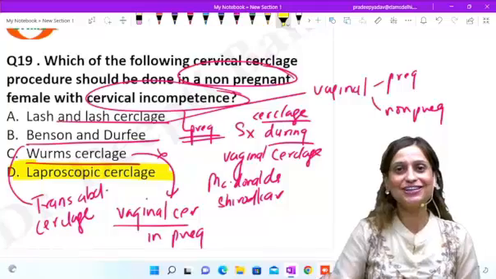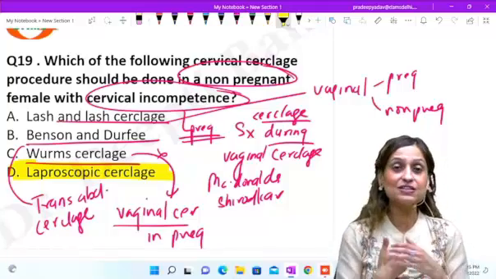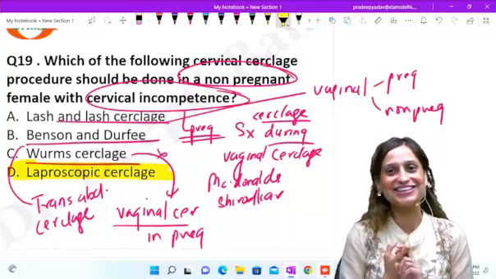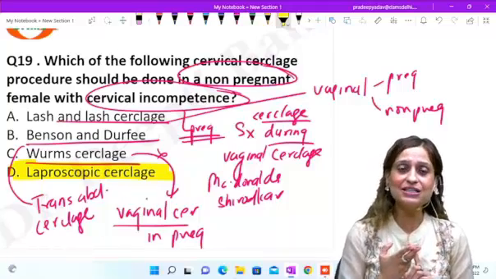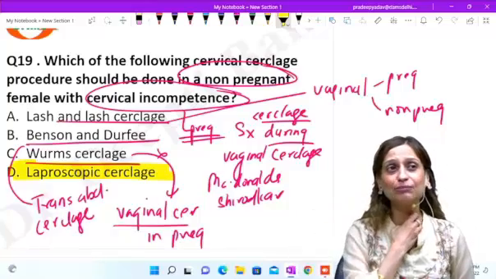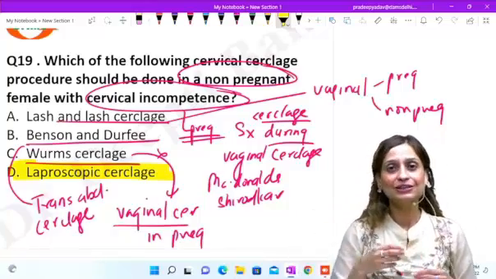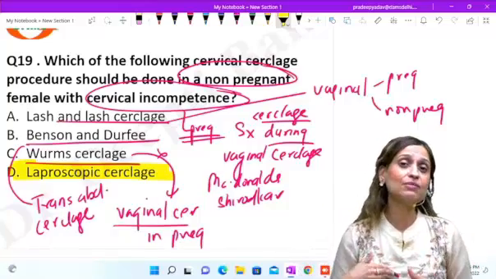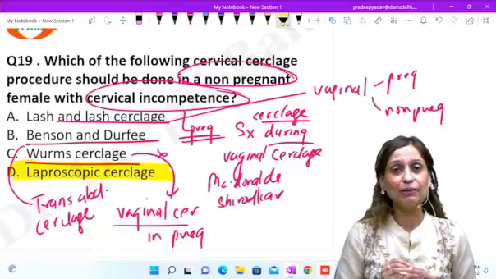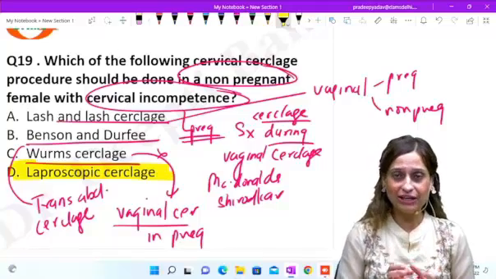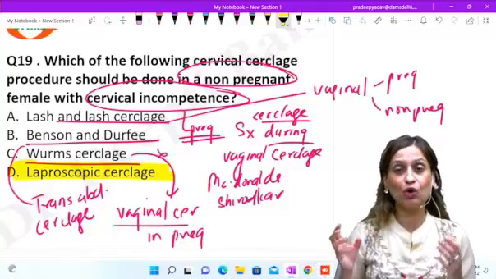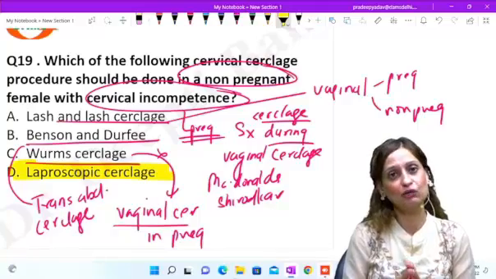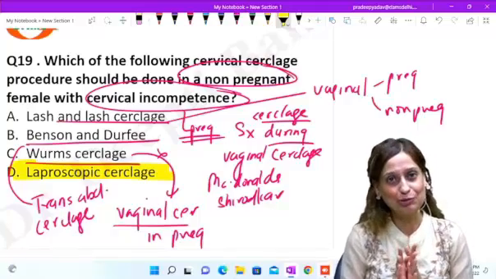Laparoscopic cerclage has a lot of advantages. It is minimally invasive, that's number one. Less hospital stay. And you can place the cerclage much higher. Through the transabdominal route, the cerclage can be placed much more close to the internal os, and it becomes more effective. So laparoscopic cerclage will be more effective in terms of preterm labor or abortions, and that is going to be the treatment of choice in the non-pregnant woman. So the answer here is actually laparoscopic. Okay?